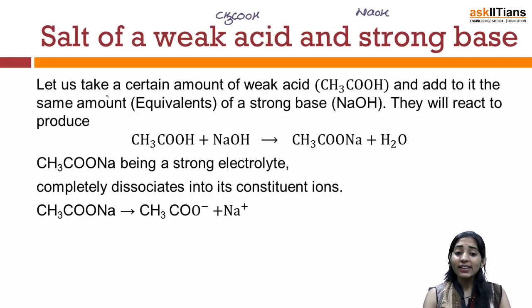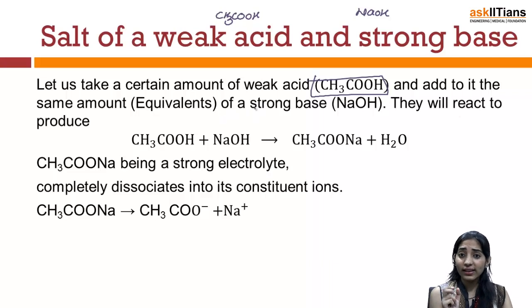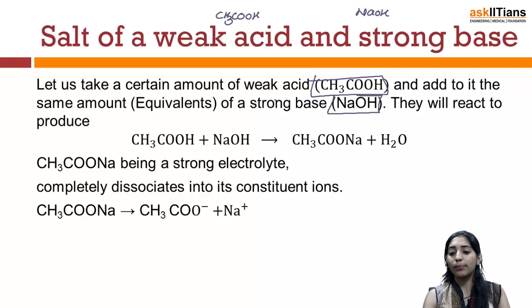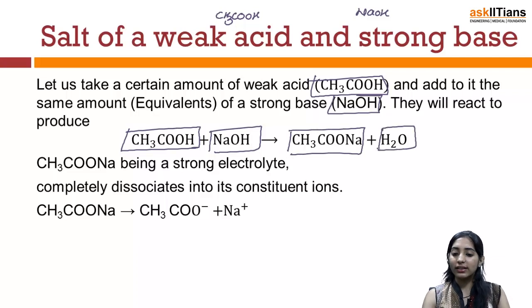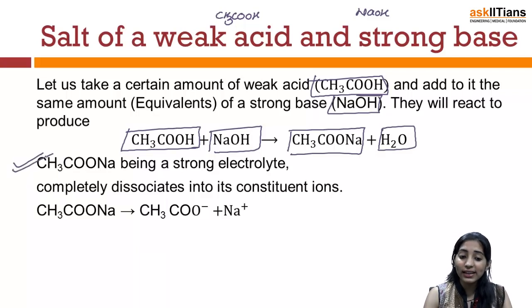So let's take a certain amount of weak acid, for example acetic acid, and let me add to it the same amount. If I am saying the same amount, that means I am adding the same equivalence of a strong base, for example NaOH. So they are both going to react with each other, and the reaction taking place will be CH3COOH combined with NaOH, and the corresponding salt CH3COONa will be formed, and there will be release of a water molecule. Now since CH3COONa is a strong electrolyte, we can say that this completely gets dissociated into the corresponding constituent ions.